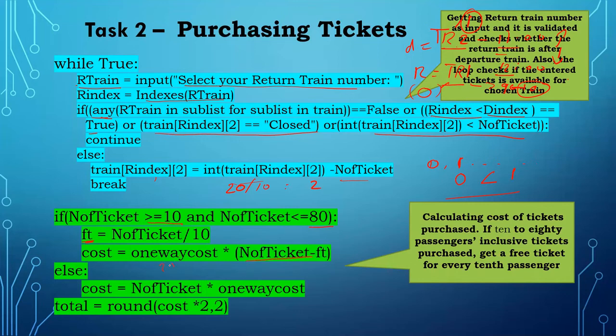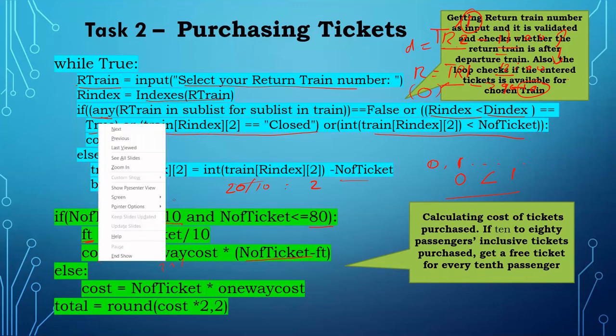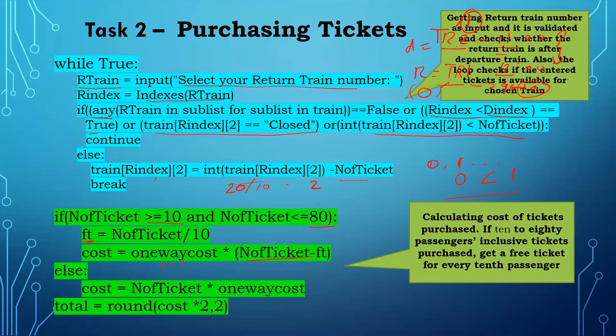Here one way cost is $25. So the cost for one way is calculated here. Suppose there is no discount, normally we calculate with one way cost, and here I multiply to get the total. The total I have to calculate, right? This is the one way cost and I'm calculating for two way, and I use round because I want to make it exact to 2 decimal points only, or else too many decimal points will come. To avoid that, I just use the round of cost.